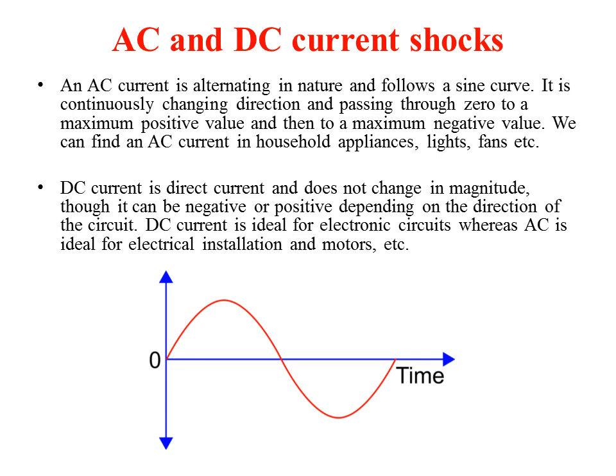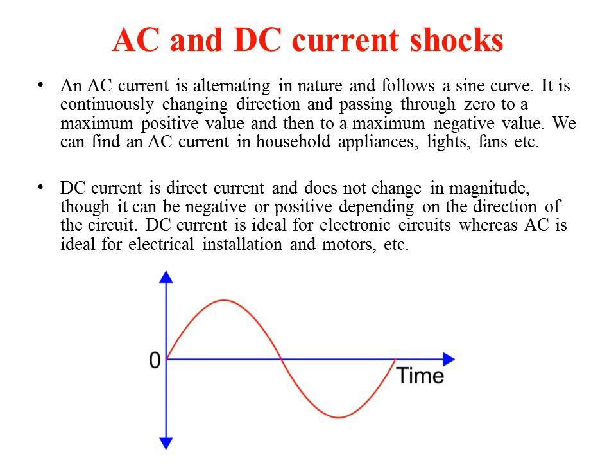Next topic, AC and DC current shocks. We know that AC means alternating current, and it follows a sine wave as shown in the figure. As it is alternating, it is continuously changing direction and passing through zero, going from zero to maximum positive value and then to maximum negative value. We usually find AC current in household appliances like lights, fans, etc.